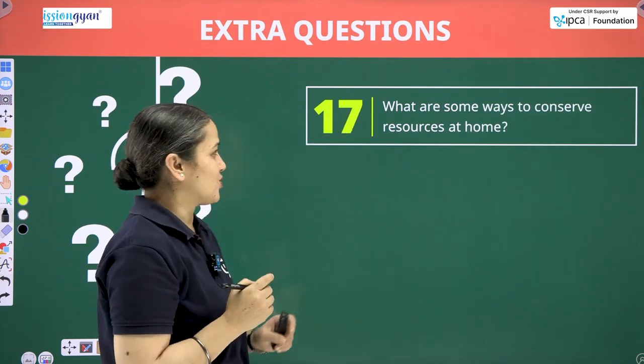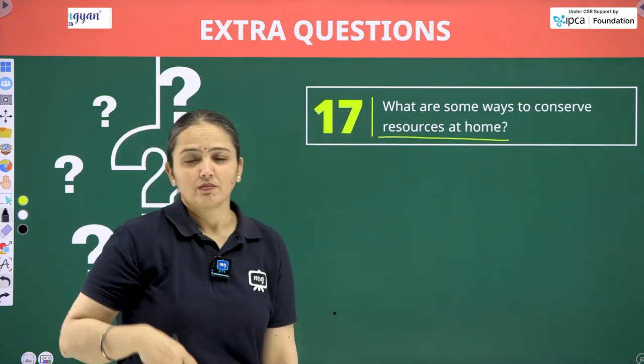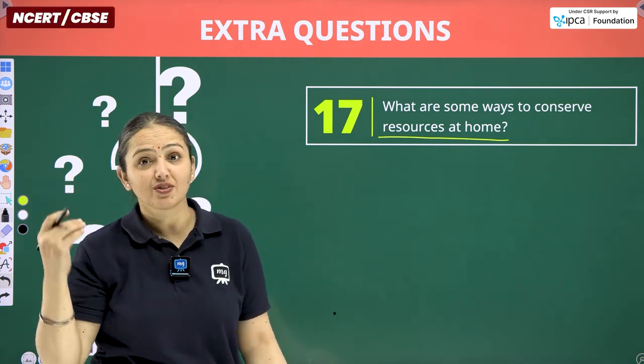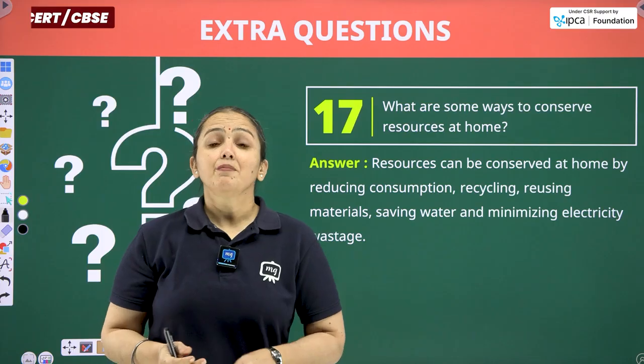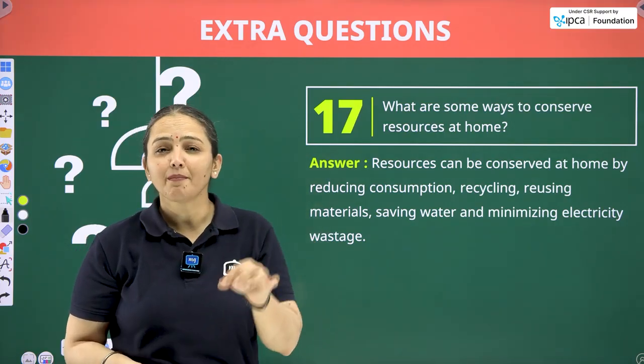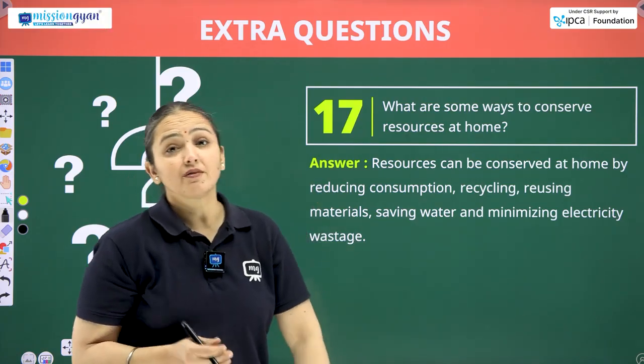Next question. What are some ways to conserve resources at home? Again, the 3R theory can be experimented with everywhere because it is the successful one. It can be implemented and it should be implemented at any cost. So we can say it must be implemented. The answer is, resources can be conserved at home.